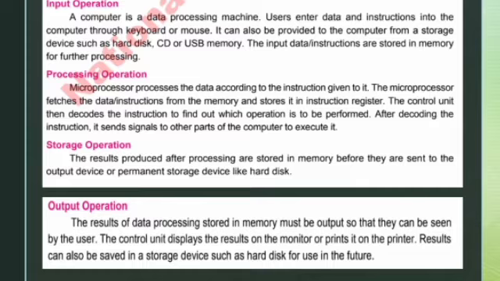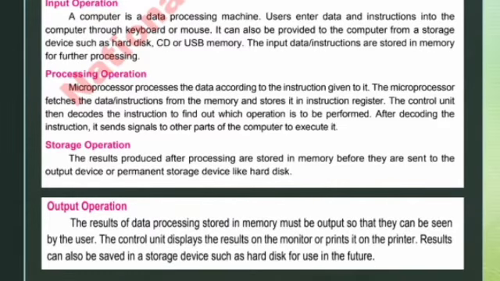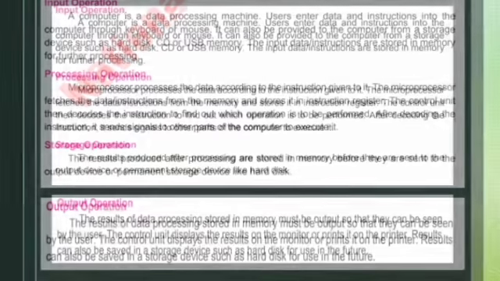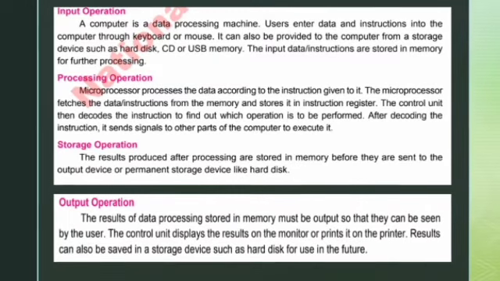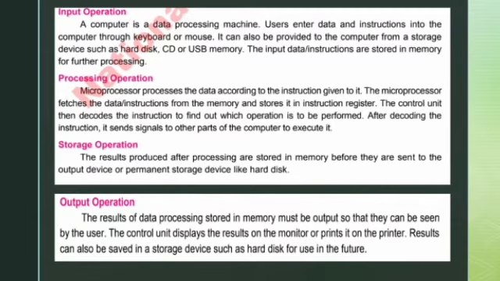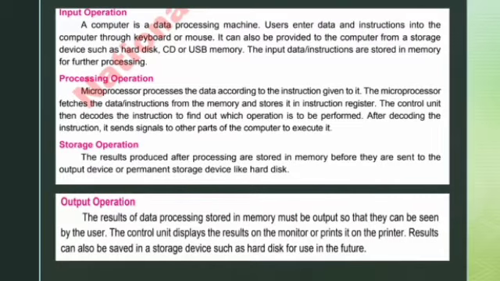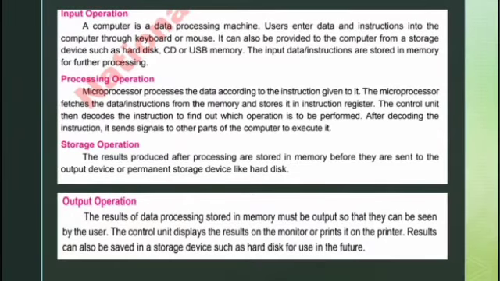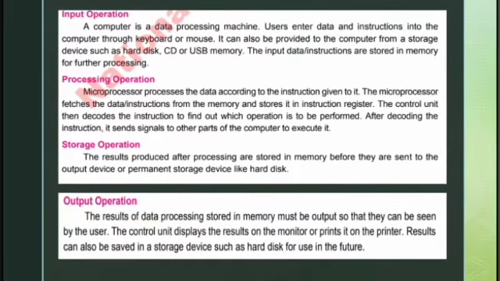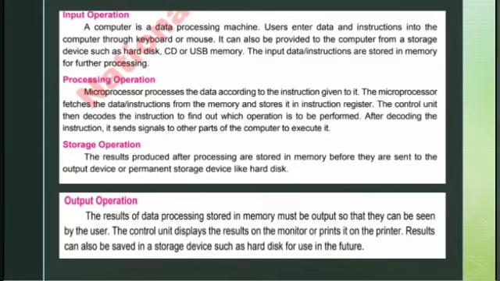Processing operation. The microprocessor processes the data according to the instructions given to it. The microprocessor fetches the data and instruction from the memory and stores it in the instruction register. The control unit then decodes the instruction to find out which operations are to be performed. After decoding the instruction, it sends signals to other parts of the computer to execute it.